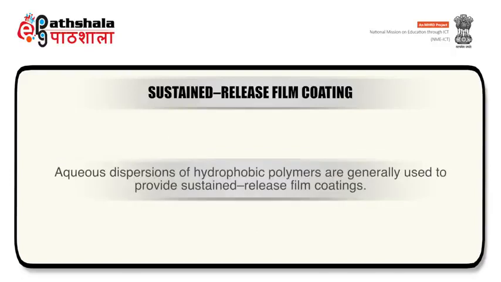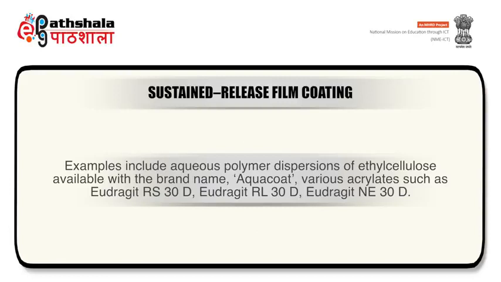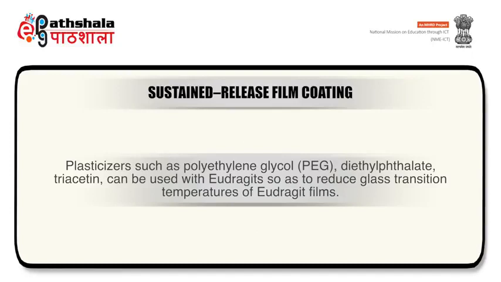Aqueous dispersions of hydrophobic polymers are generally used to provide sustained release film coatings. Examples include aqueous polymer dispersion of ethyl cellulose available with the brand name Aquacoat. Various acrylates such as Eudragit RS30D, Eudragit RL30D, Eudragit NE30D, plasticizers such as PEG, diethyl phthalate, triacetin can be used with Eudragits so as to reduce glass transition temperatures of Eudragit films.